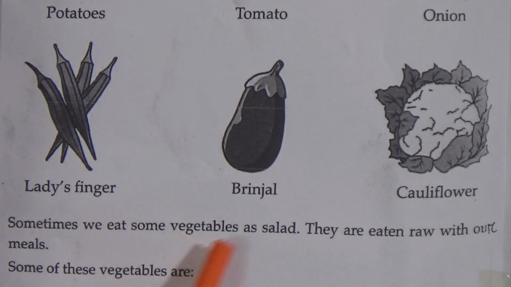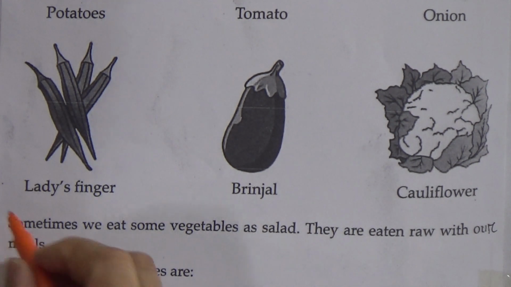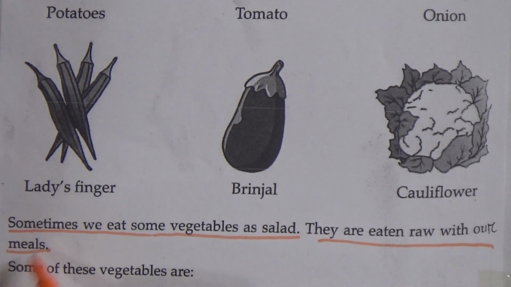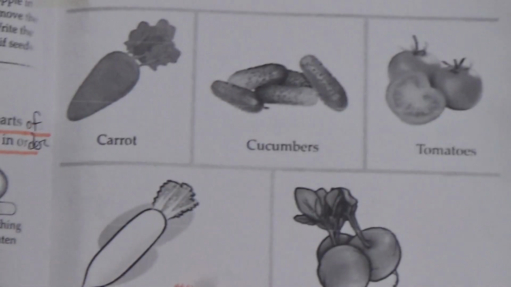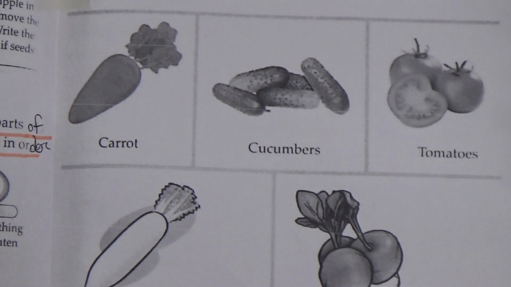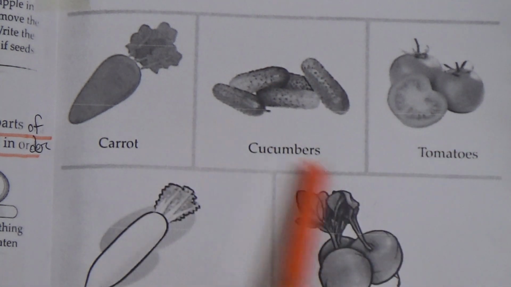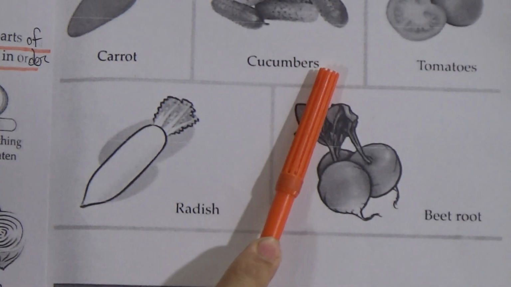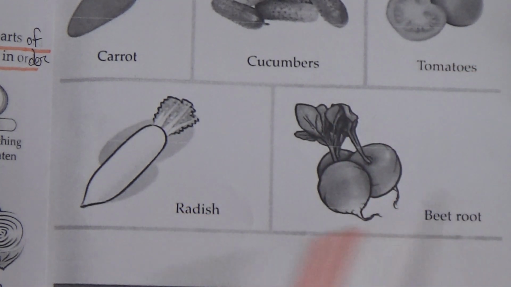Sometimes we eat some vegetables as salad. They are eaten raw with our meals. Some of these vegetables are carrot, cucumbers, tomatoes, radish, beetroot. Okay, my dear students, these vegetables are known as salad.